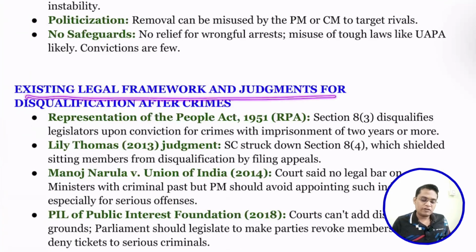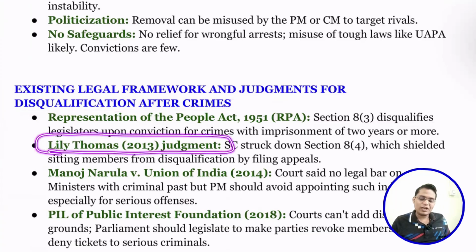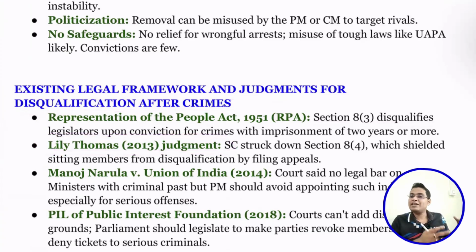Now the existing legal framework and judgments for disqualification. The Representation of the People Act provides for that. Under Section 8(3), a person is disqualified if convicted and sentenced to more than 2 years of imprisonment. But before the Lily Thomas case, the Supreme Court position was that if a person was convicted by a lower court for more than 2 years of imprisonment, they should be disqualified. But they would file an appeal in the High Court or Supreme Court and say that since their conviction is pending, they are not disqualified.